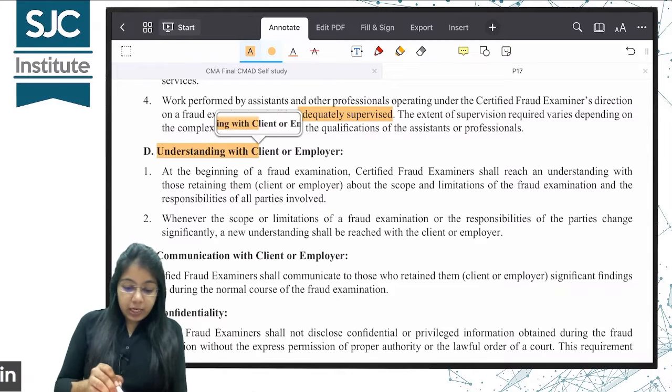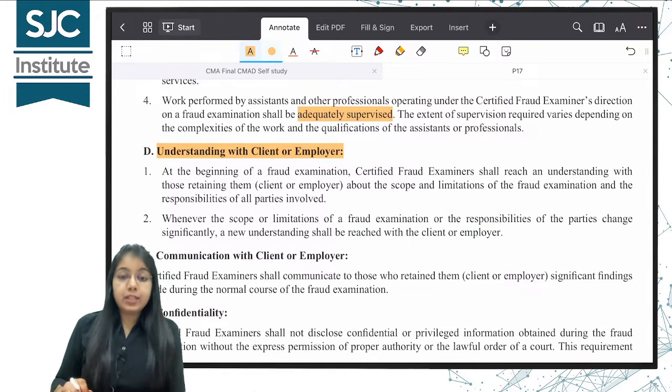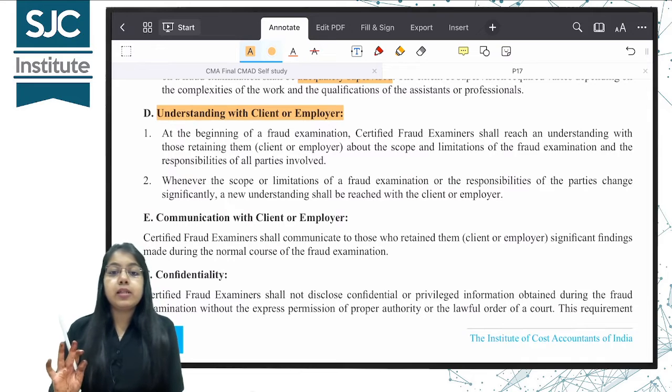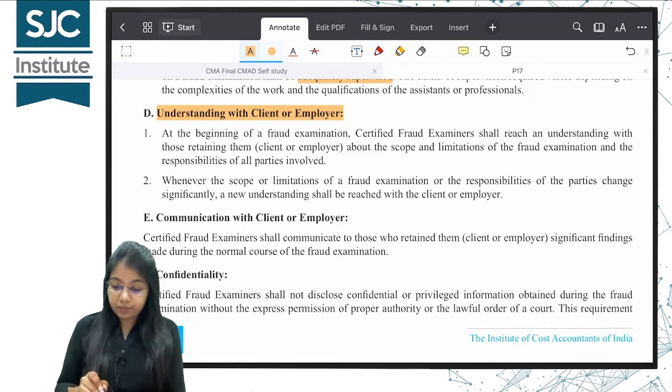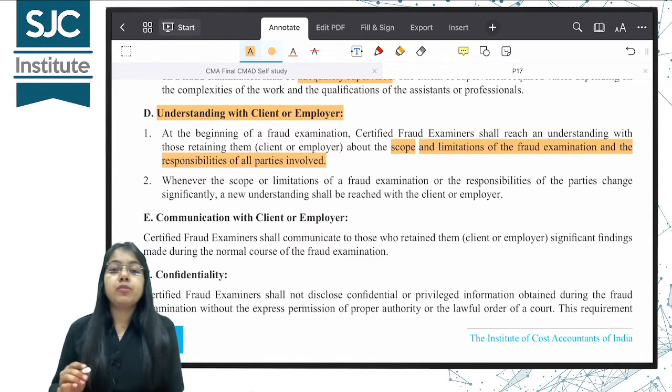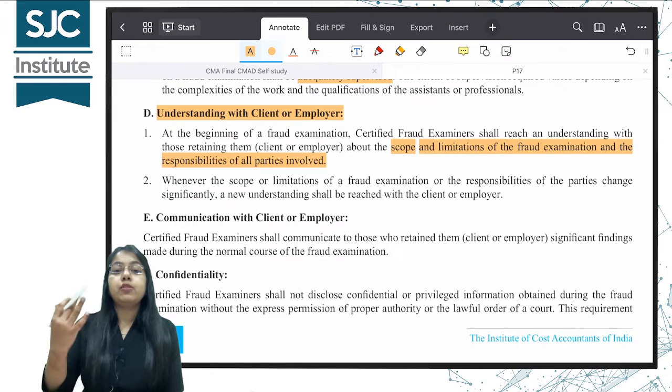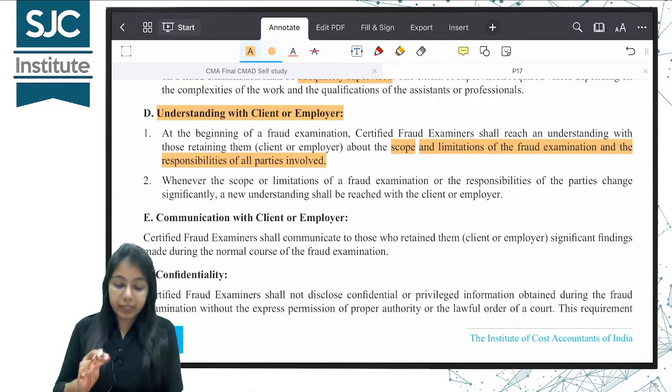Next is understanding with client or employer. At the beginning only, we should reach an understanding about the scope and limitations of my engagement, and what will be my responsibility and what will be the responsibility of the management. Everything should be cleared out at the beginning.